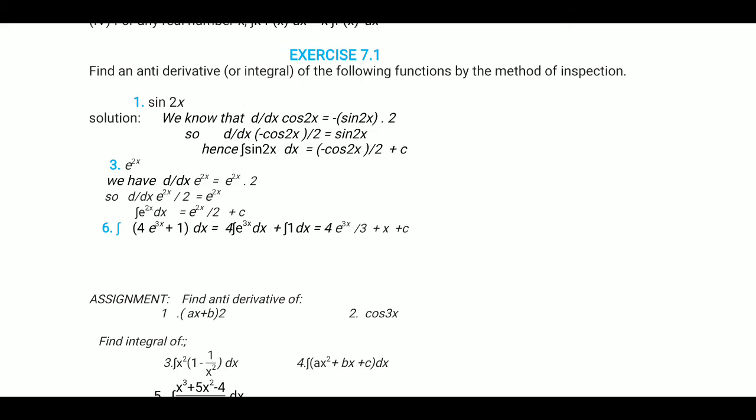Now one thing is very important for finding integration. Firstly, we simplify the function. If we are given a complicated function, we will simplify it, and after simplifying, we go through our formulas whose integration is known by their differentiation.